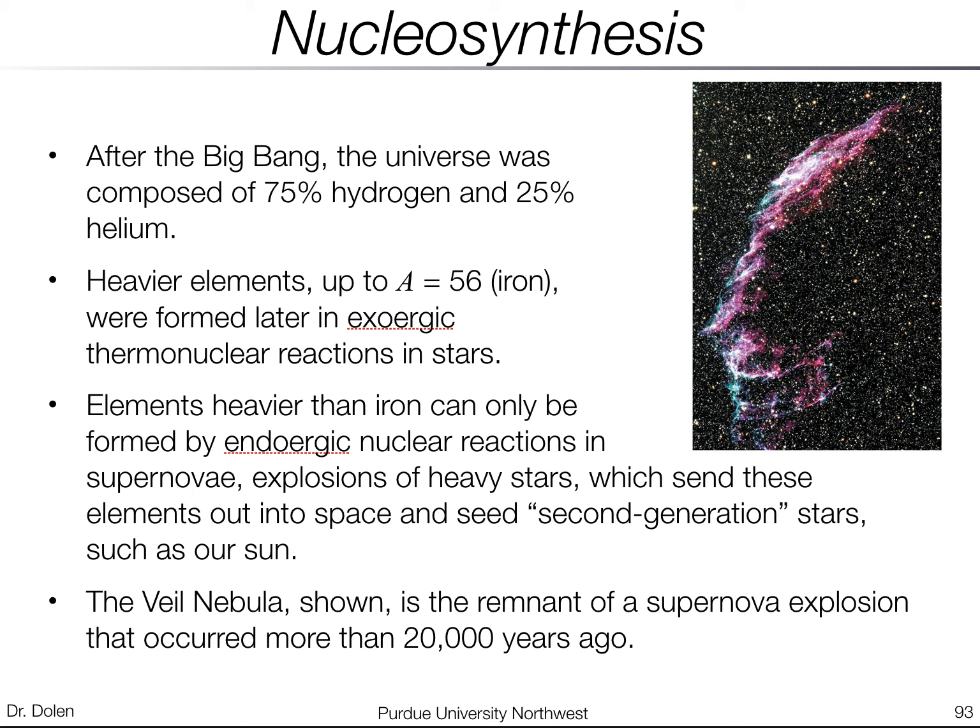Elements heavier than iron can only be formed in endoergic reactions, right? You need to put energy in. And so this happens in supernovae and the explosions of heavy stars. And these elements get thrown out into space and seed the next generation of stars. So things like our sun were formed out of a gas cloud that already had some of these heavy elements in it. And that's how, of course, Earth formed and things like that.